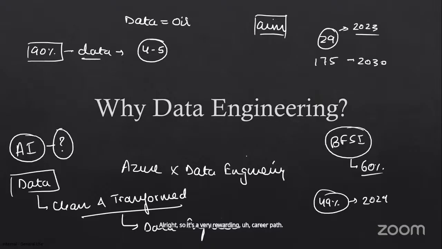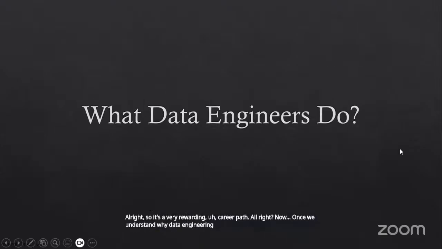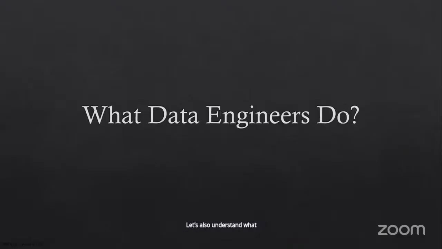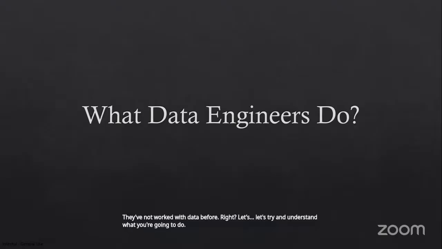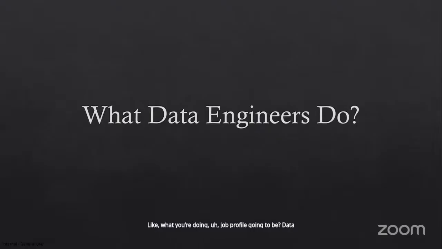All right. Now, once we understand why data engineering in today's market, let's also understand what data engineers actually do. If anybody here today is not from a data engineering background, they've not worked with data before, let's try and understand what you're going to do, what your job profile is going to be. Data engineers are basically the architects and the builders of the entire data infrastructure.